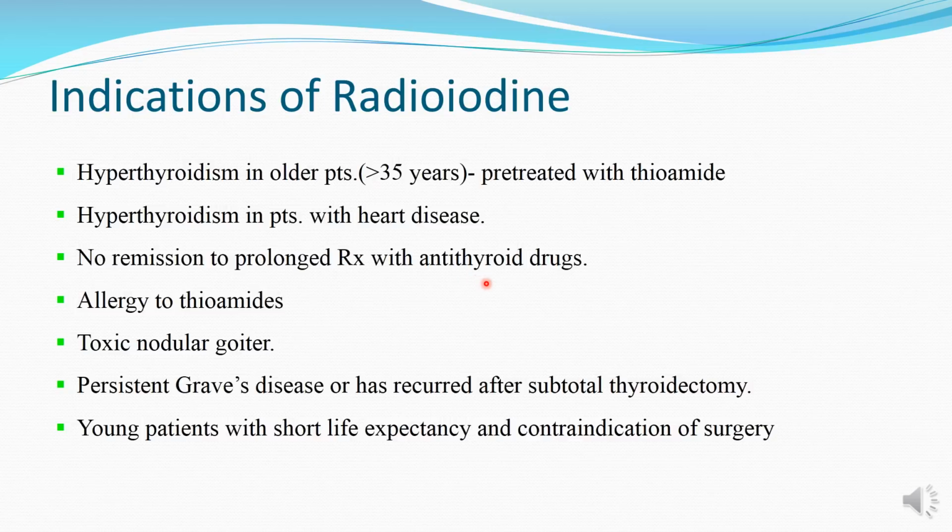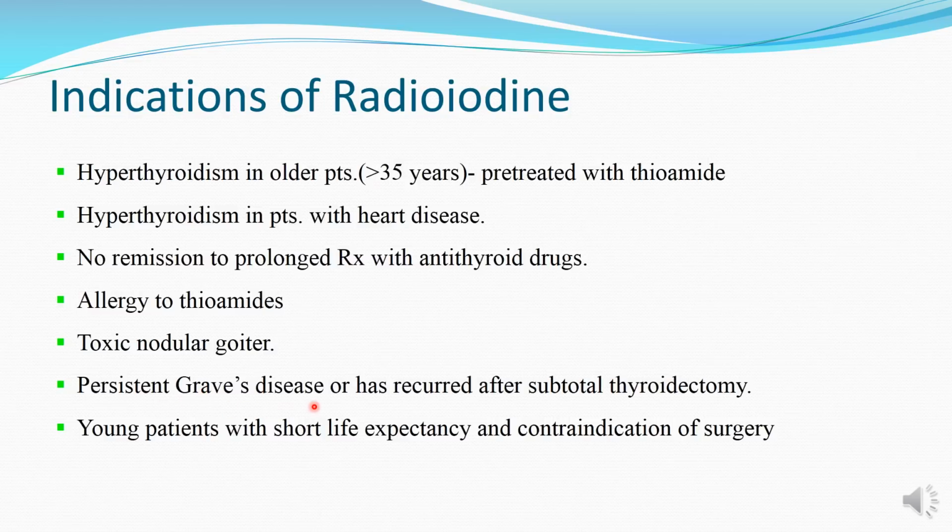When the antithyroid drug treatment does not show any remission, in such cases also radioiodine is used. Even in patients with allergy to thioamides, radioiodine can be used. Patients with toxic nodular goiter, wherein this nodule will not regress with thioamides, treatment with radioiodine is preferred.